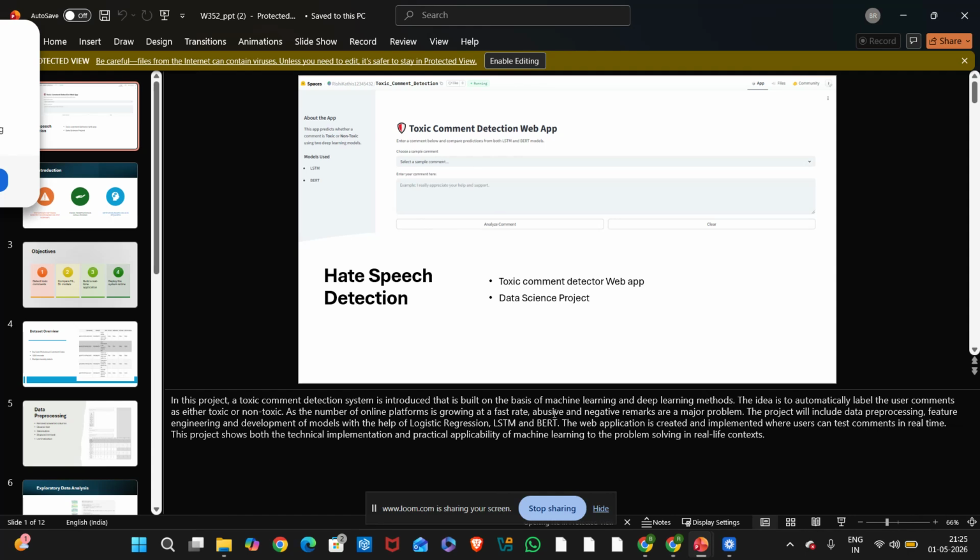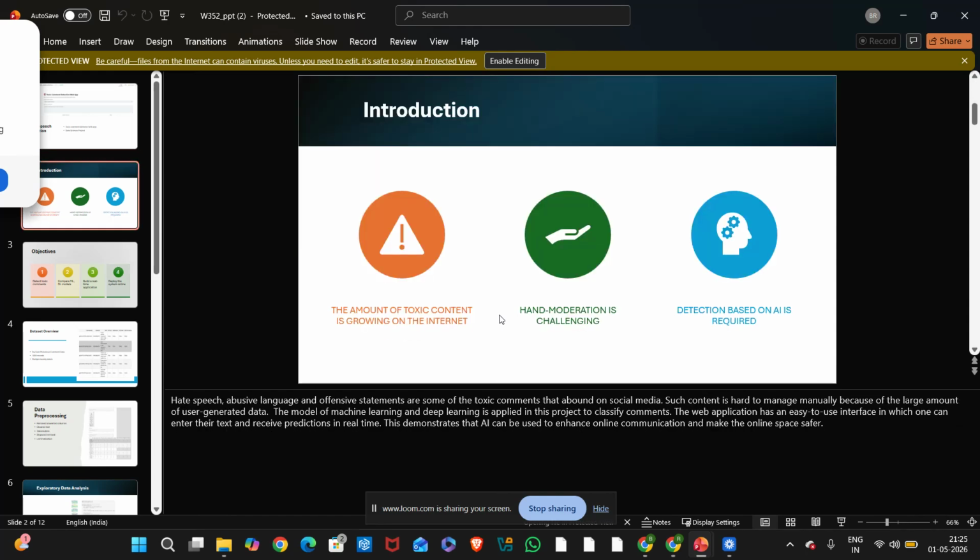My project is Toxic Comment Detection Web Application. The main aim of this project is to automatically detect whether a user comment is toxic or non-toxic using machine learning and deep learning methods. This helps create a safer online communication environment.